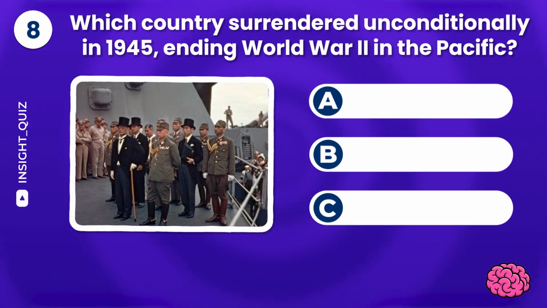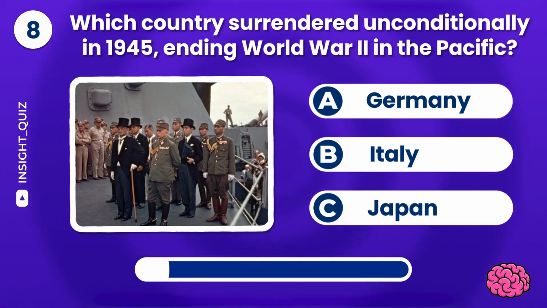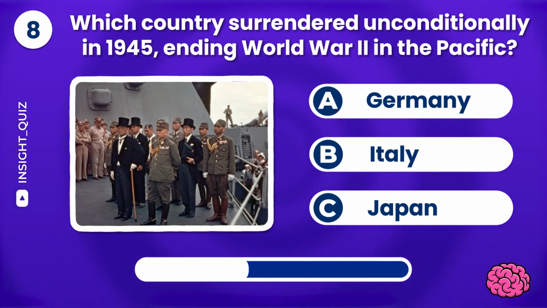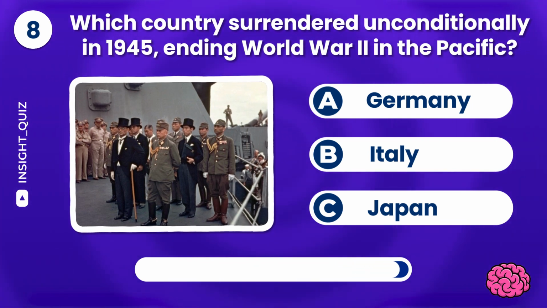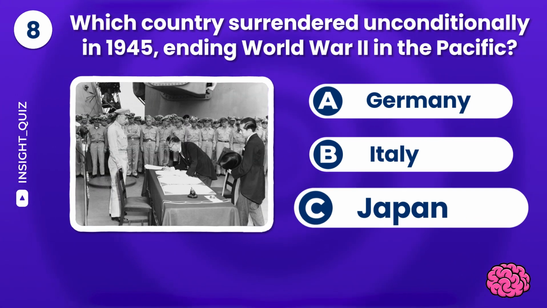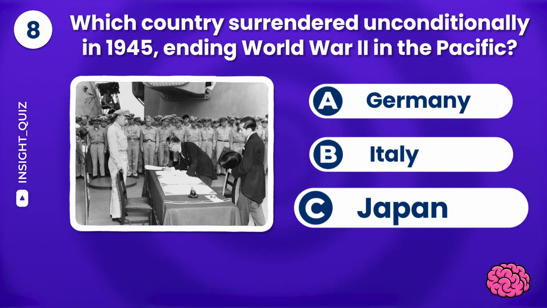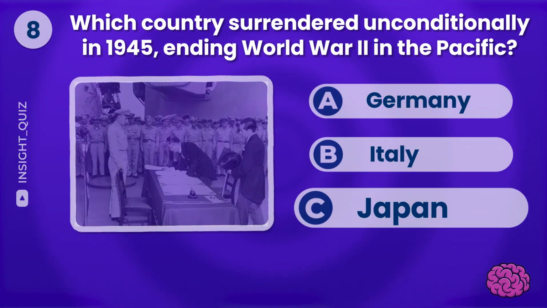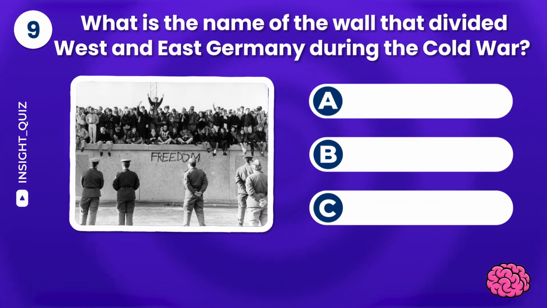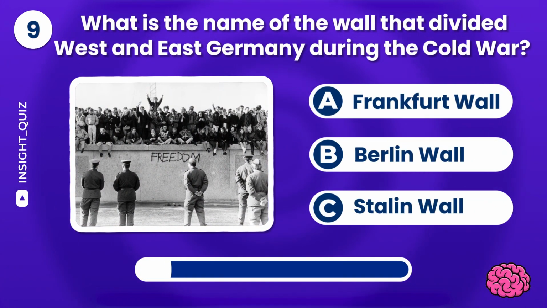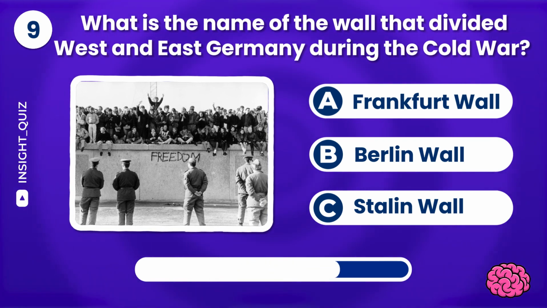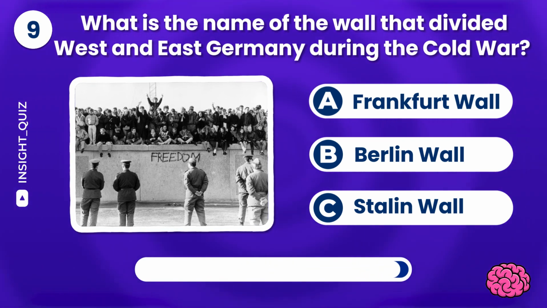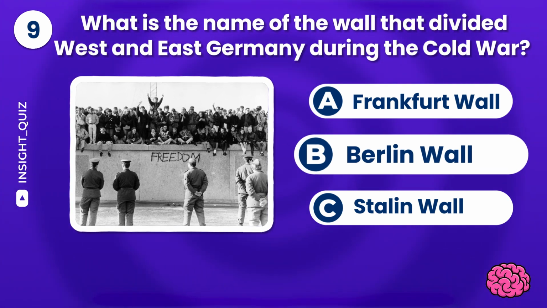Which country surrendered unconditionally in 1945, ending World War II in the Pacific? Germany, Italy, or Japan? Great answer! It's Japan! What is the name of the wall that divided West and East Germany during the Cold War? Frankfurt Wall, Berlin Wall, or Stalin Wall? The Berlin Wall! Good job!